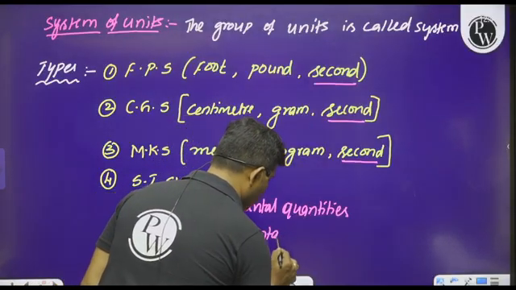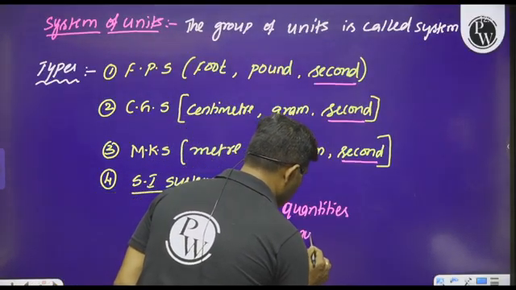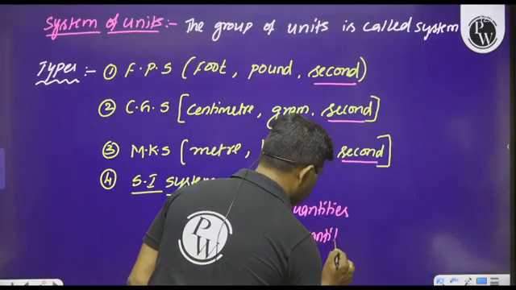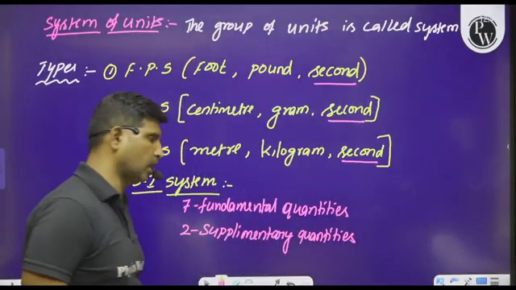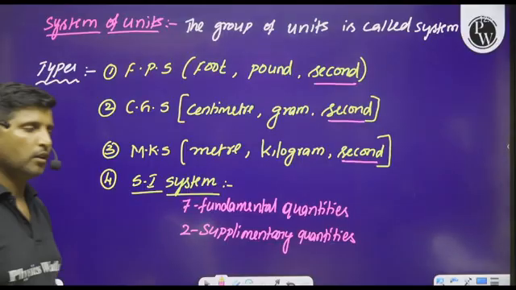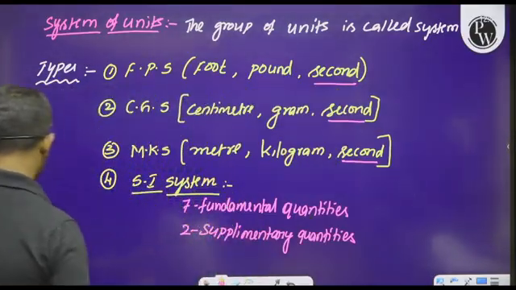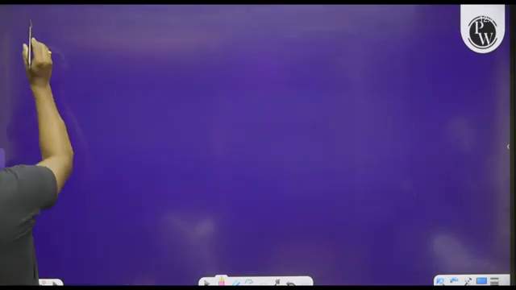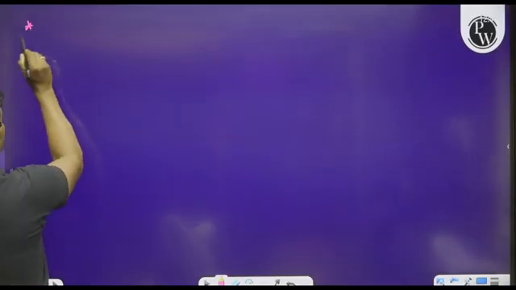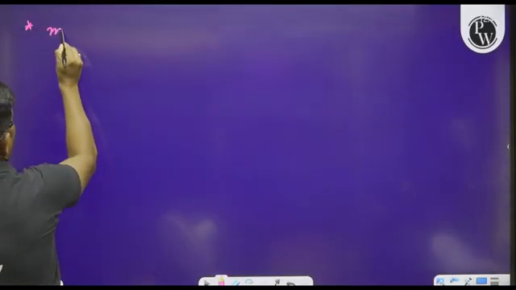What are they? Let us have a look at the 7 fundamental quantities, and how to represent the units of those 7 fundamental quantities. The SI system consists of the 7 fundamental quantities. What are they?